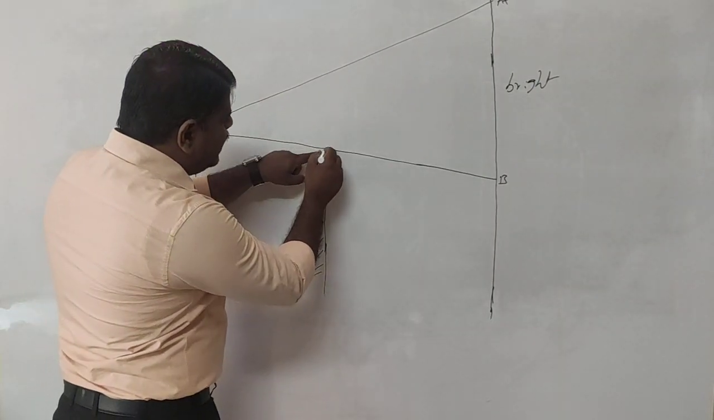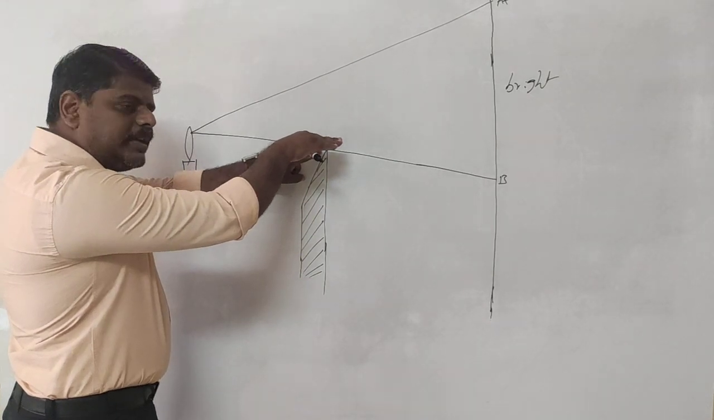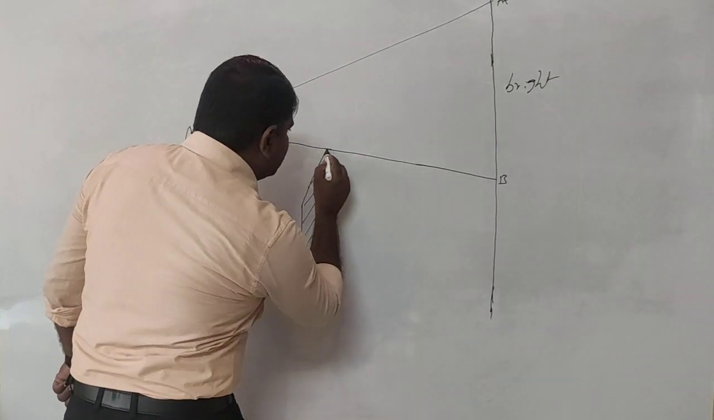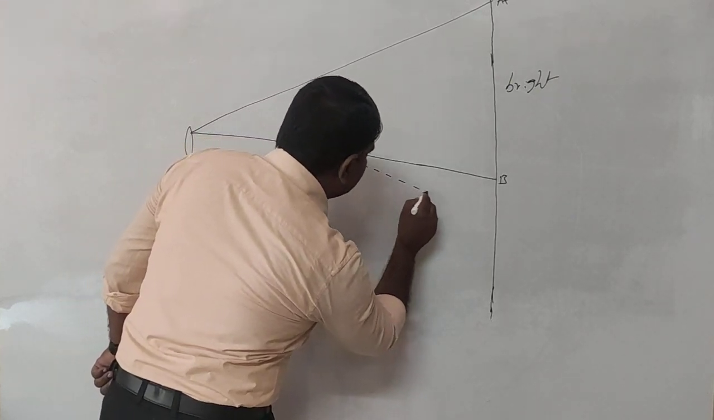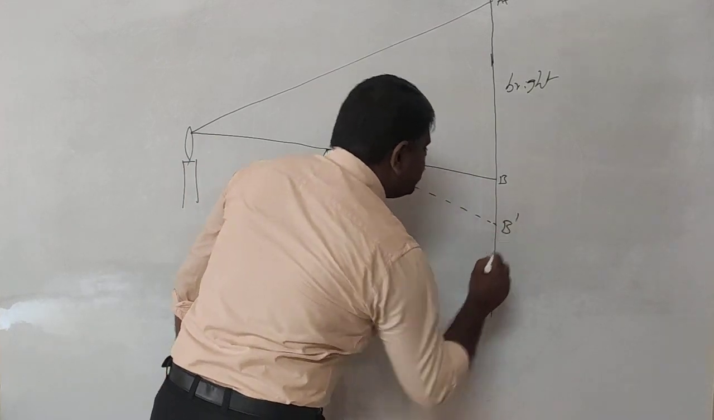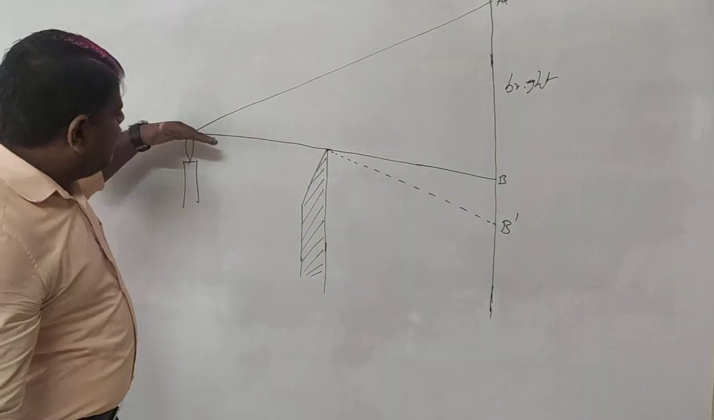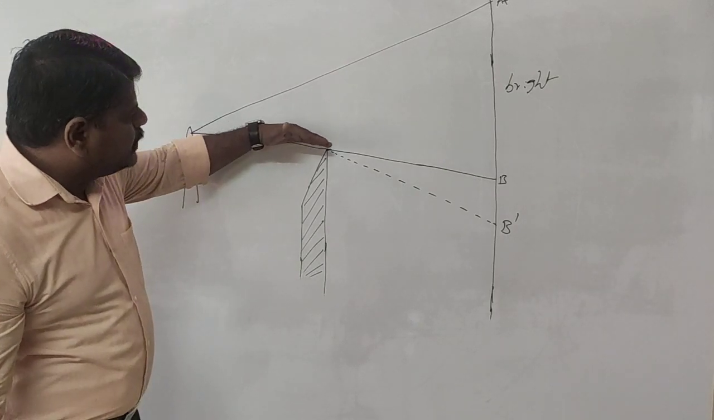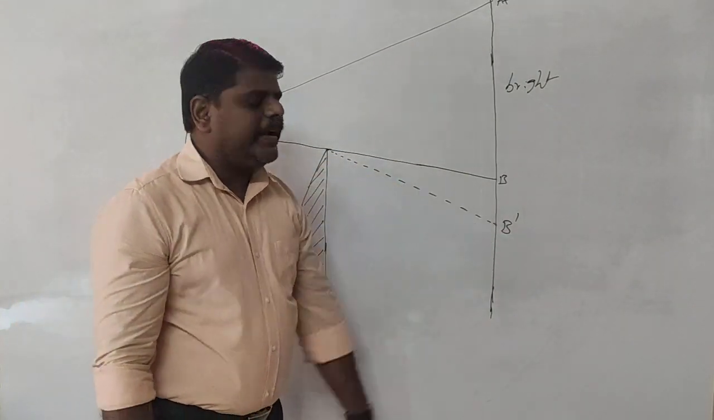Towards the obstacle means here it is going to interact with the obstacle, and in which direction will it bend? Towards the obstacle means downside. It will bend downside and travel in this direction, and it is going to reach B dash. Where is it going to reach? B dash. So what is happening here? Whenever the ray of light is traveling and the obstacle is there, it bends towards the obstacle and is going to reach B dash.